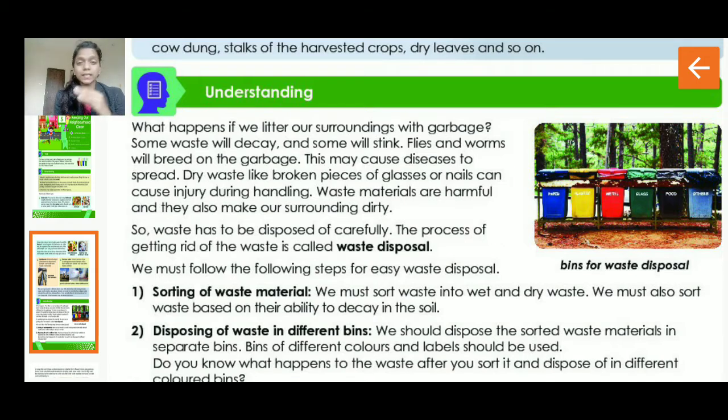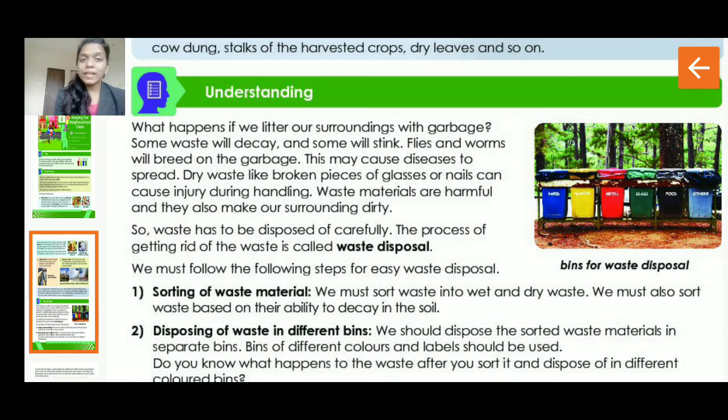It will start stinking. Stinking means it will start smelling. All the flies and mosquitoes will sit on them, right? And it may spread diseases. So is it good? No. So flies and worms will breed on the garbage. This may cause diseases to spread.